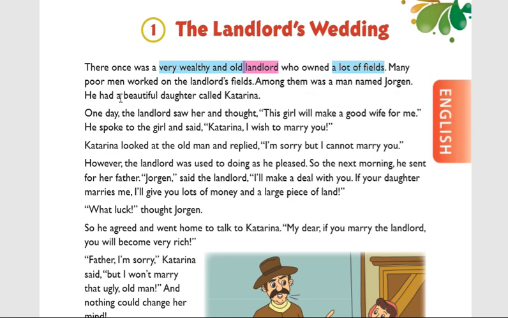He had a beautiful daughter called Katrina. I said one more character. Who is the character? The name is Katrina. So the first one is the landlord, the second one is Jorgen, and the third one is Katrina. What is the relation between Katrina and Jorgen? Katrina is the daughter of Jorgen. Who is Jorgen? Jorgen is a poor man who worked in the landlord's field.